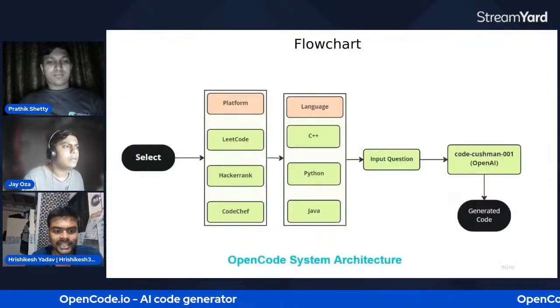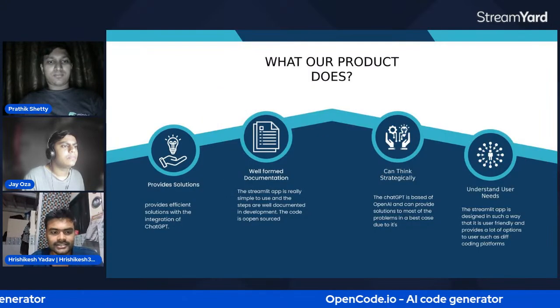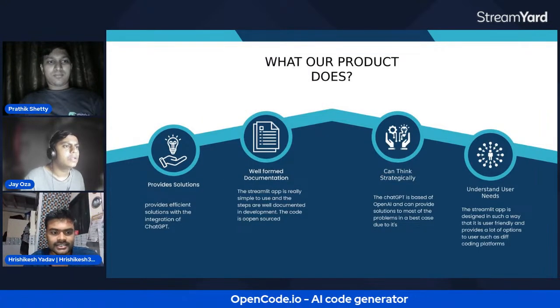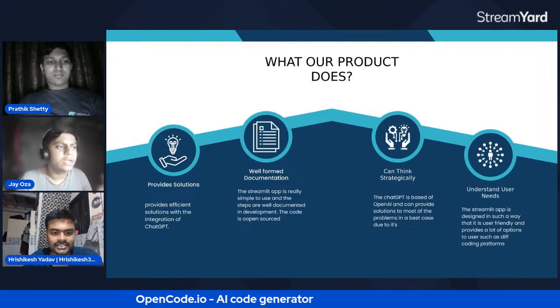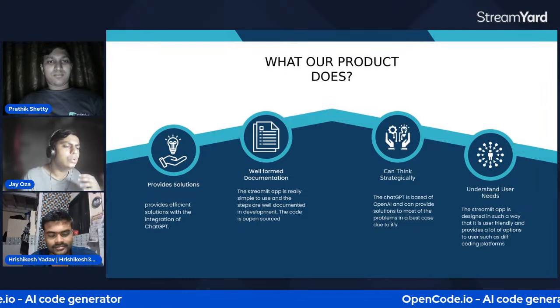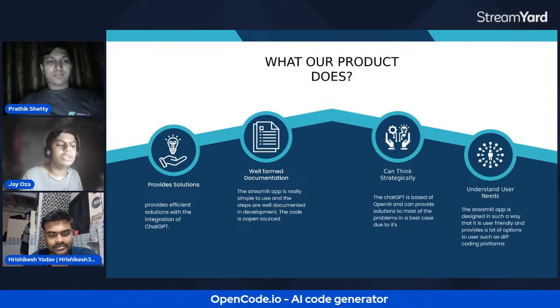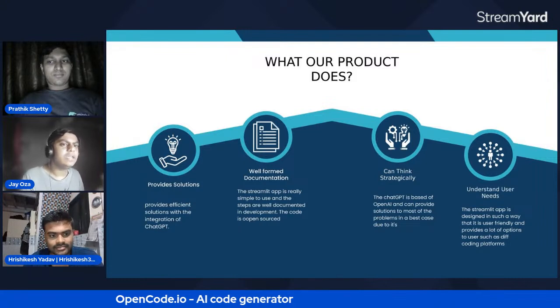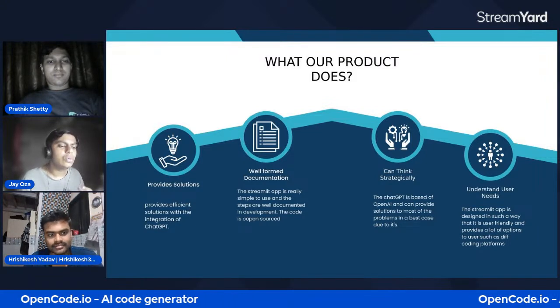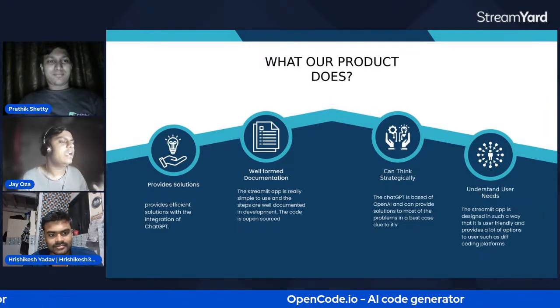That will be explained by Jay. What our product basically does is we have four key strategies in our app. First, it provides the solution. Many people face difficulties in competitive programming, so they can go to OpenCode, paste their question, and find a detailed solution.